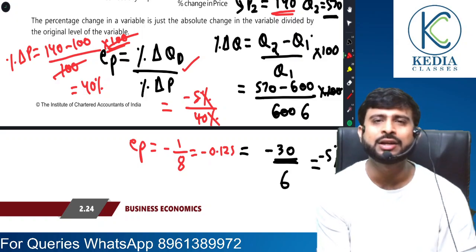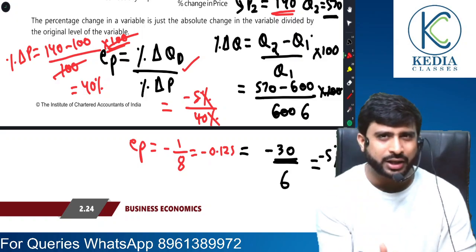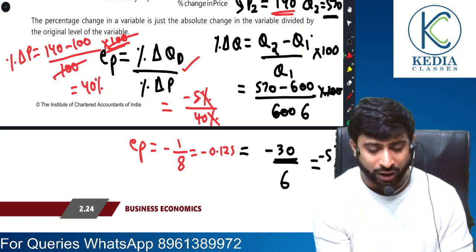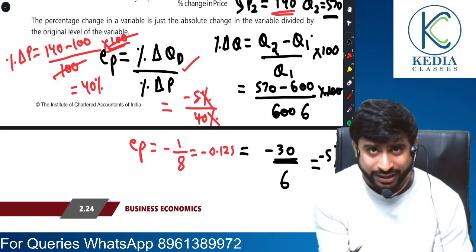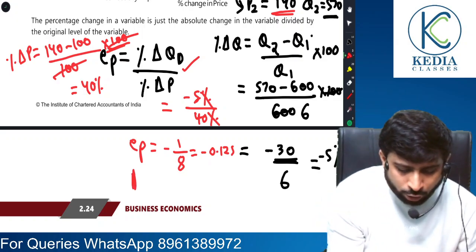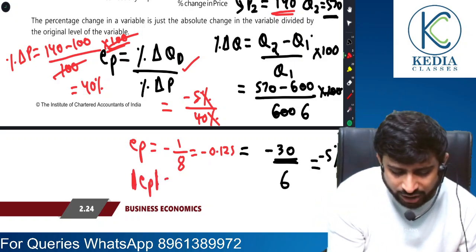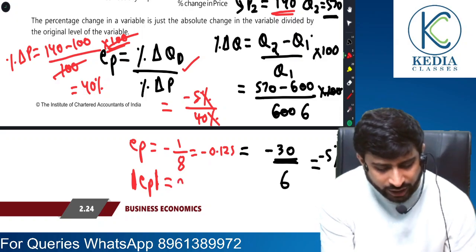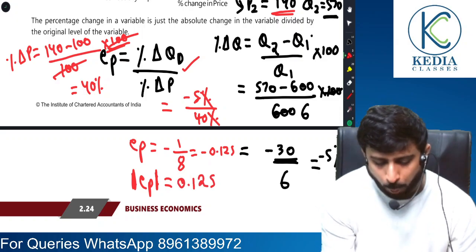You just do and you check. So this is elasticity's actual value. But whenever the exam will ask, they will definitely ask in modulus, and we will write modulus EP is 0.125.